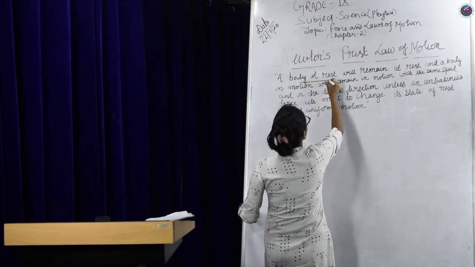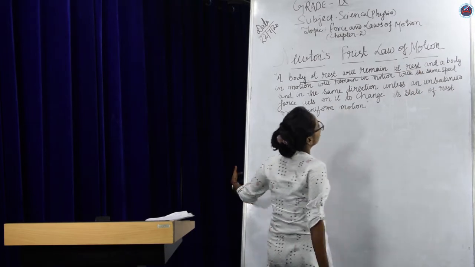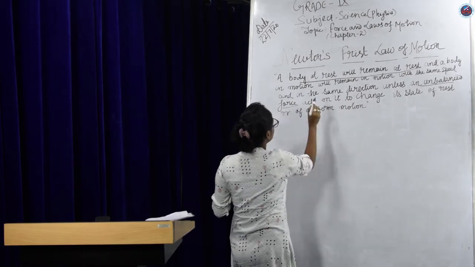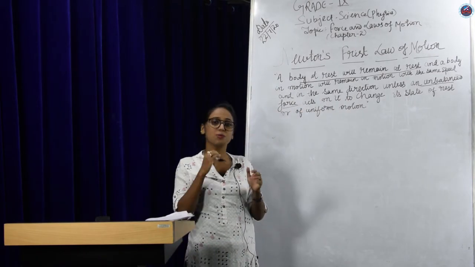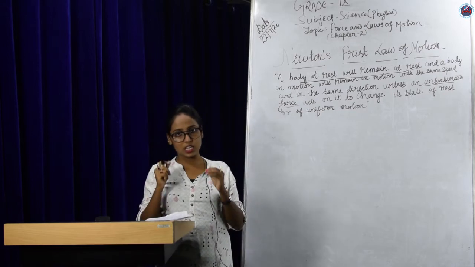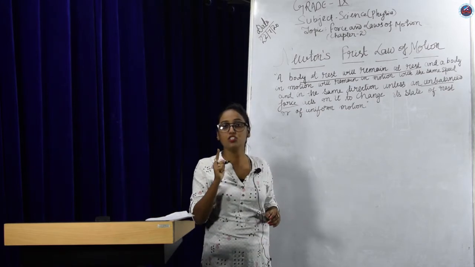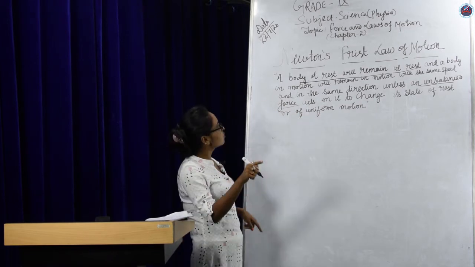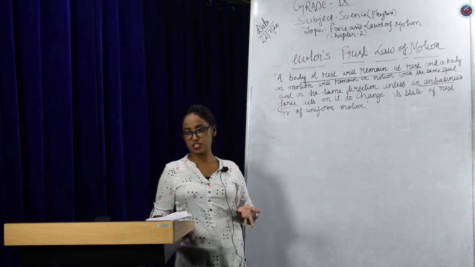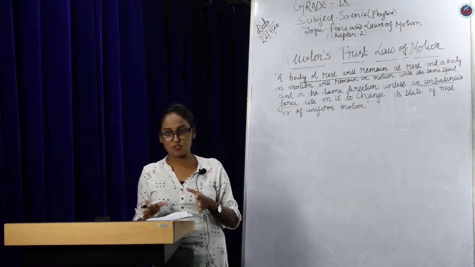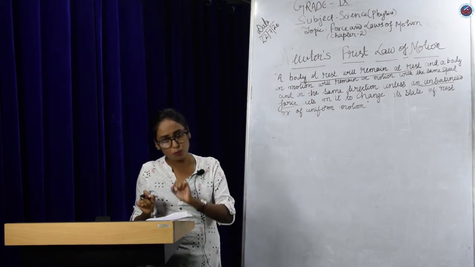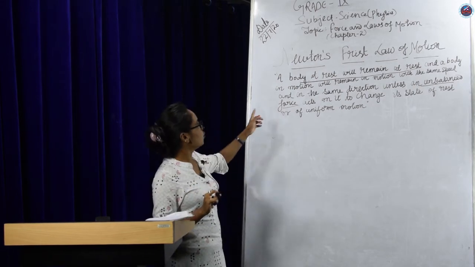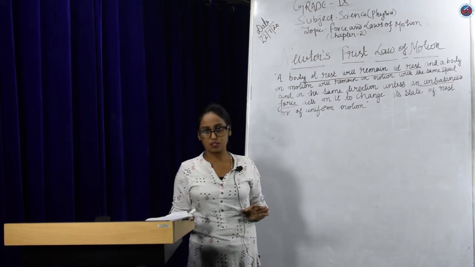The first part says that the body will remain at rest unless an unbalanced force acts on it. Similarly, as I said at the beginning, unless and until you exert a force on an object, it will not change its position. So it tells us that a body will remain at rest unless an external force acts on it. Simple. You just see the book, it is at rest. It is not moving, and it will not move until and unless I exert a force on it. Right? So it will not move unless an external force acts on it.